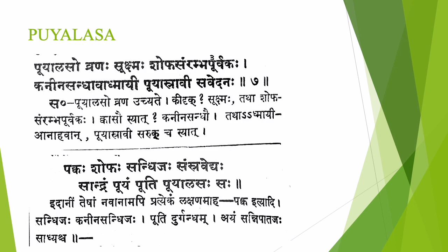So the next disease is Puyalasam. Puyalaso Vranaha Sushmas Sofa Samramba Purvakaha Kanina Sandav Atmai Puya Sravisa Vedana. So Puyalasa is a Sannipataja Vyadi, Tridoshaja Vyadi. In Puyalasa, Vranaha Sushmaha, there will be small ulcers. Shofa Samramba Purvakaha: first it will start with a swelling in the Kanina Sandhi, then it will convert into small ulcers. From that ulcer there will be pus discharge, and along with that there will be pain in that region.